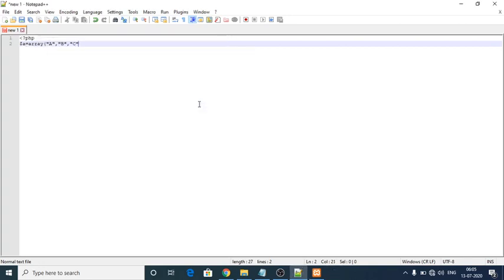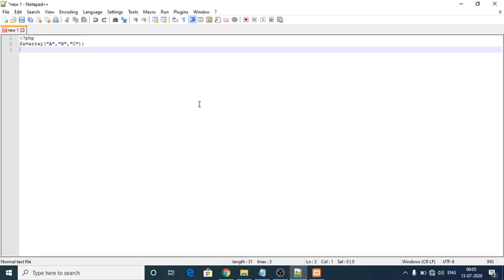Next I have to close my array. I have closed my array. Next I have to give index values for those arrays.